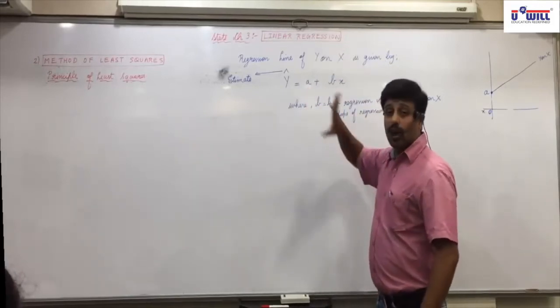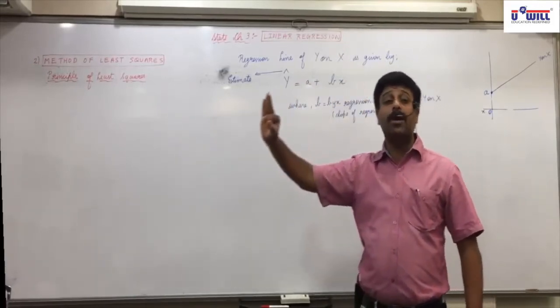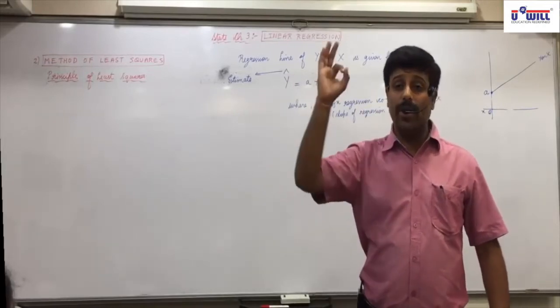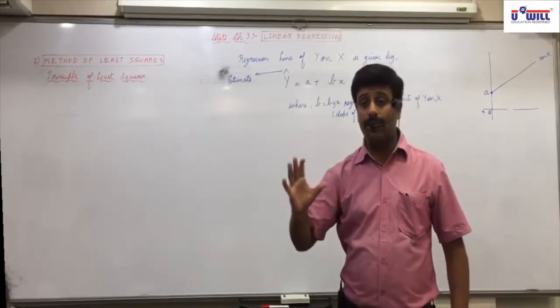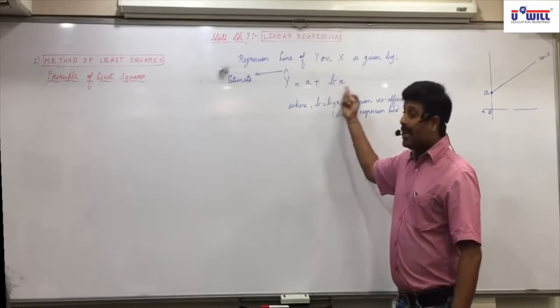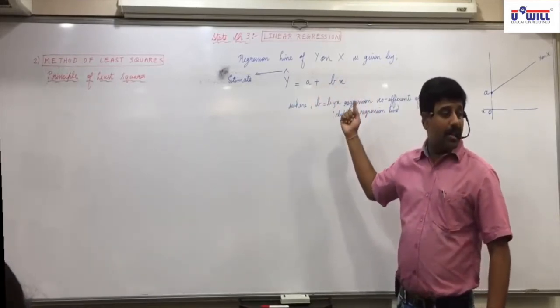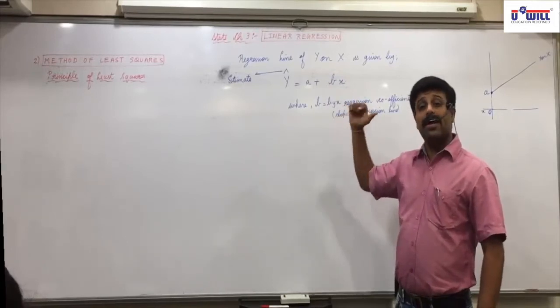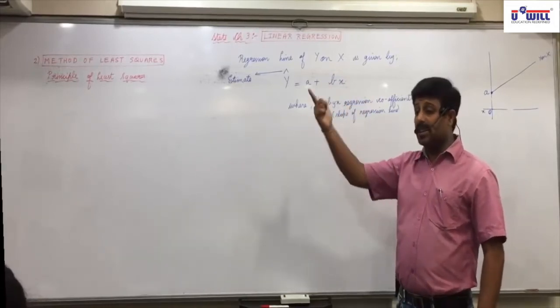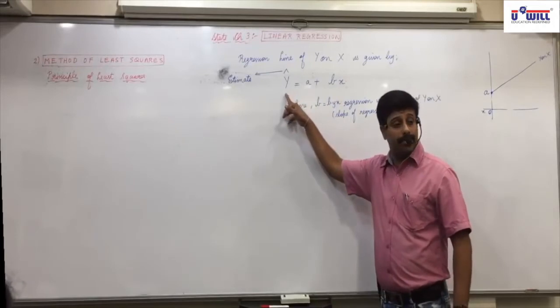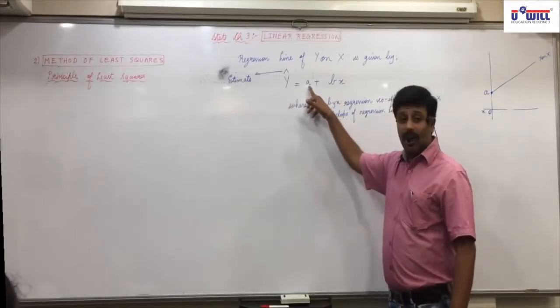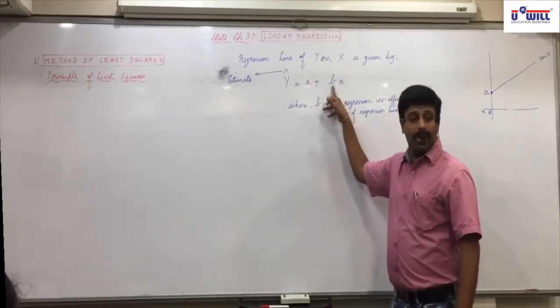So a is the autonomous value which does not depend on x. It is going to take this even if x is 0. And b indicates change in y due to unit change in x. Means it will depend on x. If x is changing, then only y will change. Understood? This will not depend on x and this will depend on x.